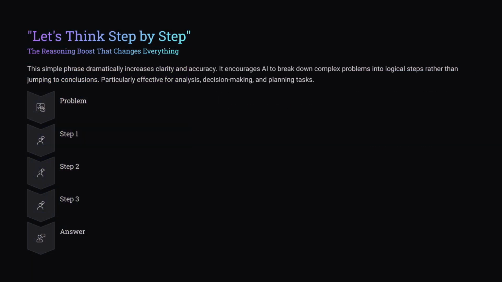This 1 line is surprisingly powerful. Let's think step by step. When you add this, the model often slows down its reasoning, breaks the problem into parts, gives more structured answers. It's especially good for analysis, planning, decision-making, problem breakdown. For example, you are a consultant. Analyze the pros and cons of switching to a new CRM. Let's think step by step, starting with the current pain points, then benefits, then risks, then a final recommendation. With this prompt, you've essentially taught the model to reason in a structured, human way.